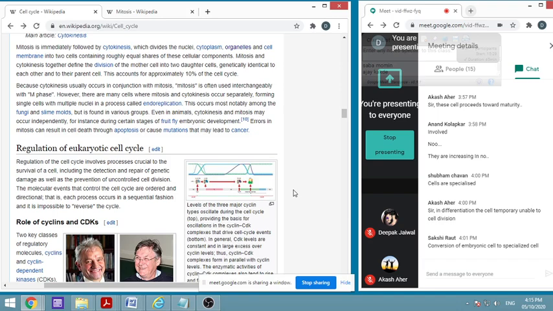So why are you studying this? The reason is this: these mutations that may lead to cancer, or any kind of mutation, whenever they are there, just keep in mind that it means there is a change in the genetic structure, something different from the normal one. If that particular species is fortunate, then it may not impact much; the impact may be smaller. But if not fortunate, then anything can happen.